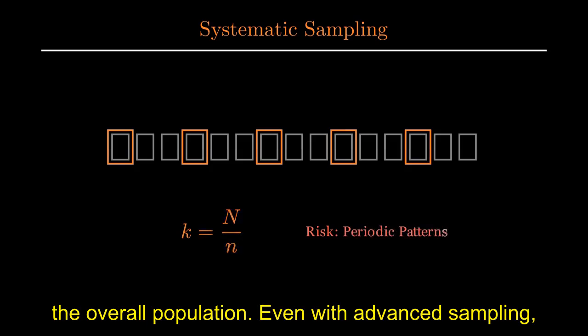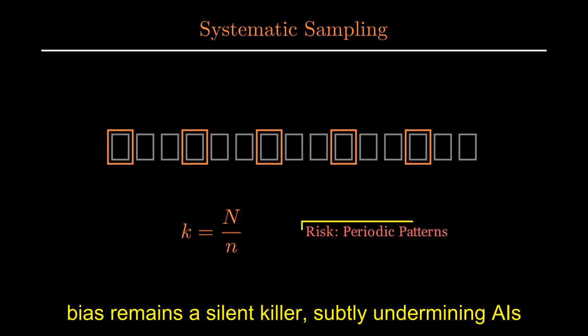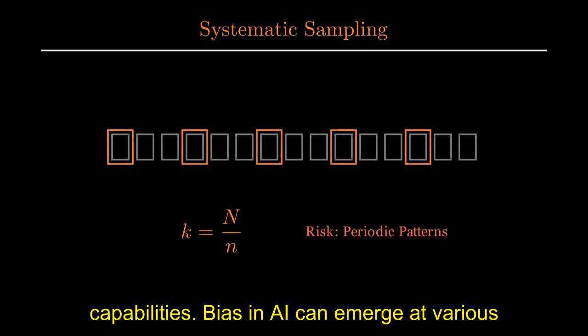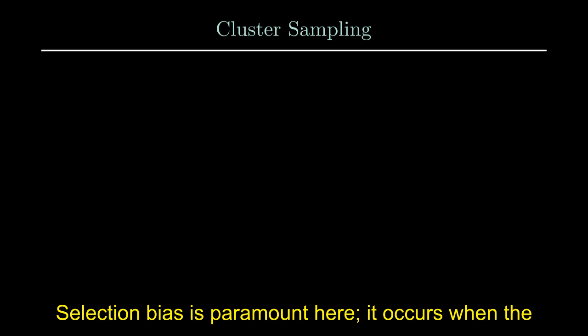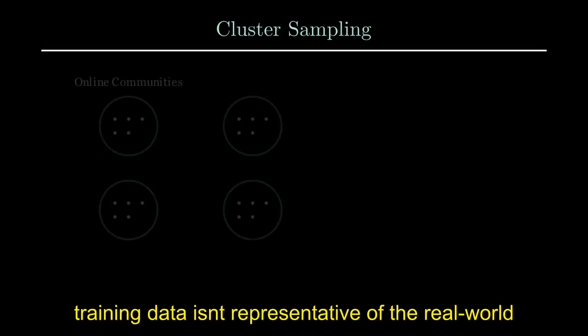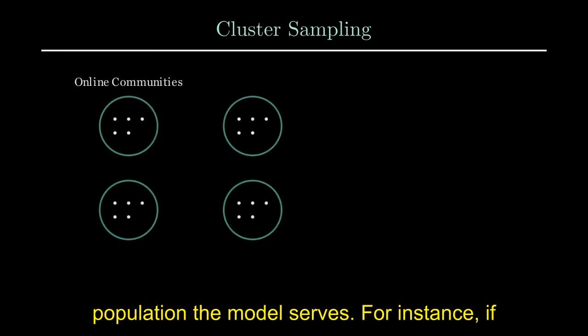Even with advanced sampling, bias remains a silent killer, subtly undermining AI's capabilities. Bias in AI can emerge at various stages, from data collection to deployment. Selection bias is paramount here. It occurs when the training data isn't representative of the real-world population the model serves.